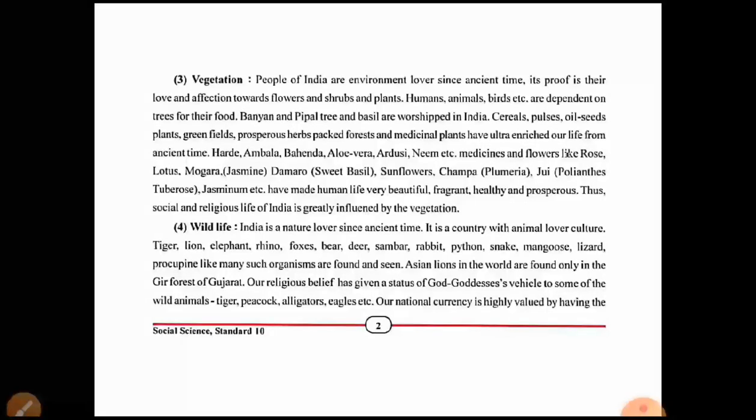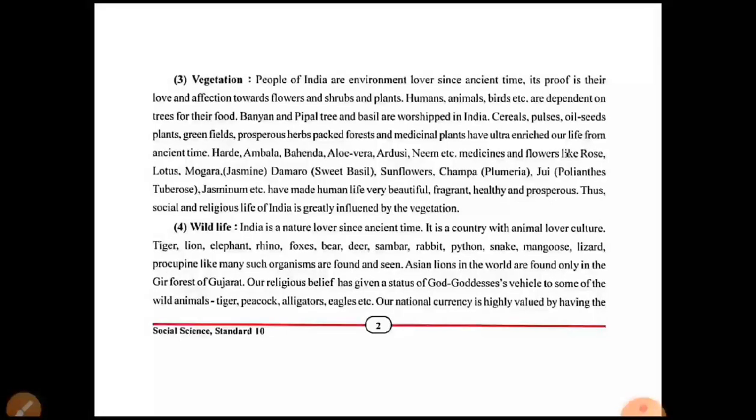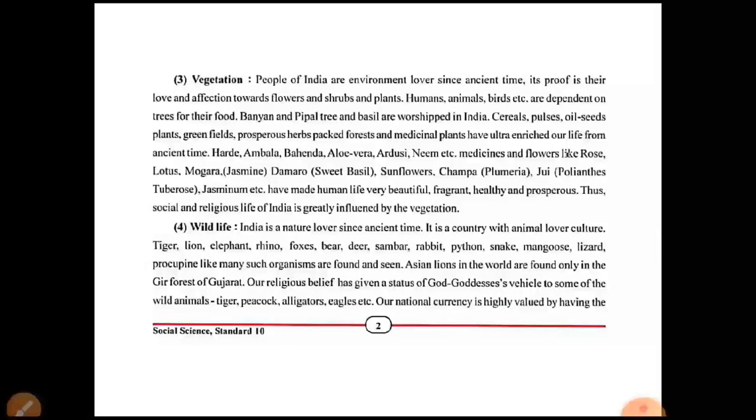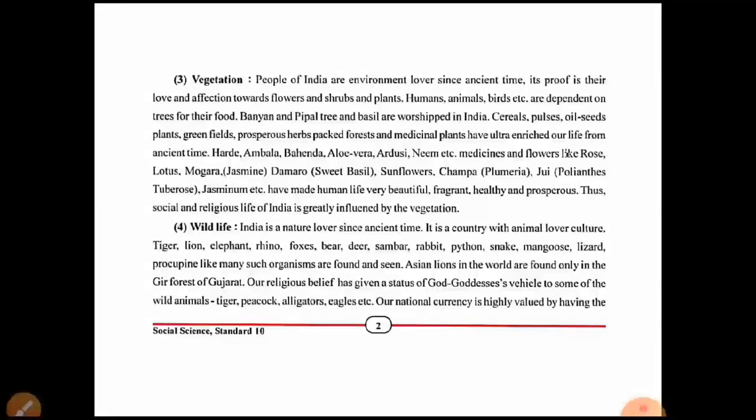Humans, animals, birds, etc. are dependent on trees for their food. At that time, humans, animals and birds were totally dependent on the forest, forest products and trees for their food. Banyan, peepal trees and basil, which means Tulsi, are worshipped in India. The people worship all these things.